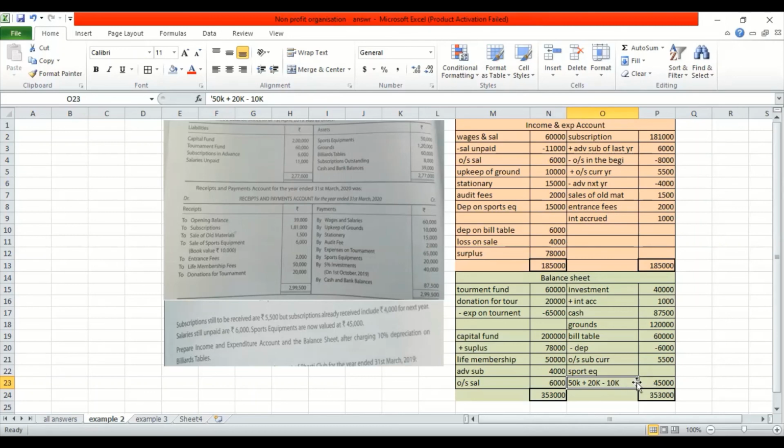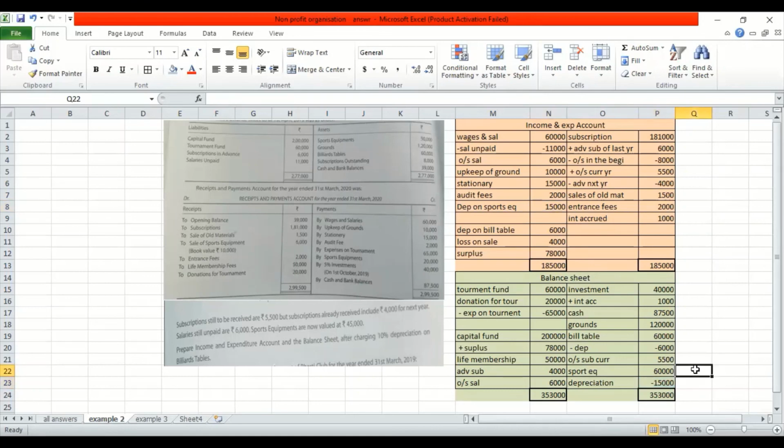So what is the difference? The difference is nothing but your depreciation. So how do you write it? You can write it over here 60, and depreciation as minus 15,000. Depreciation is something which we have to find out over here. It's a hidden one, right? So this 15,000 has to be written over here as well, as depreciation for sports material.